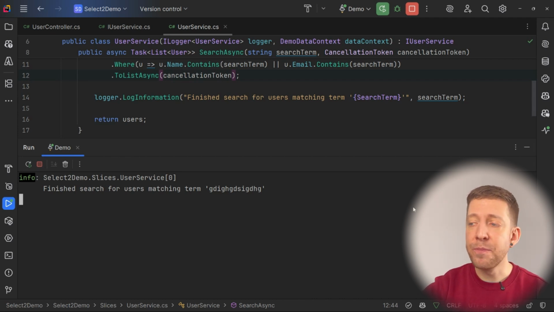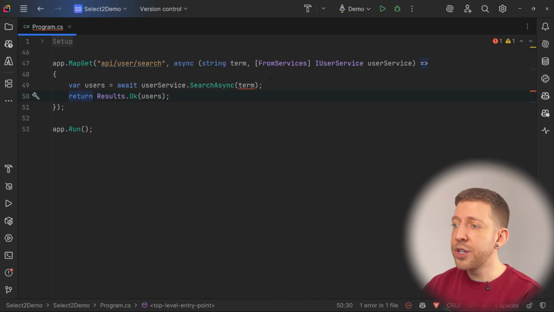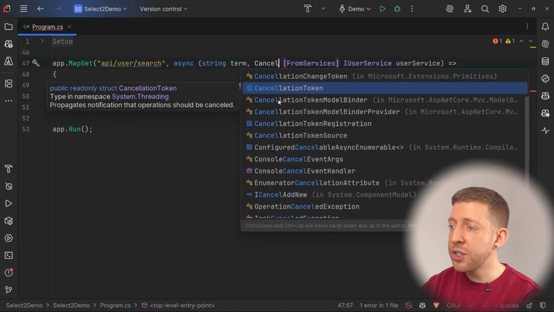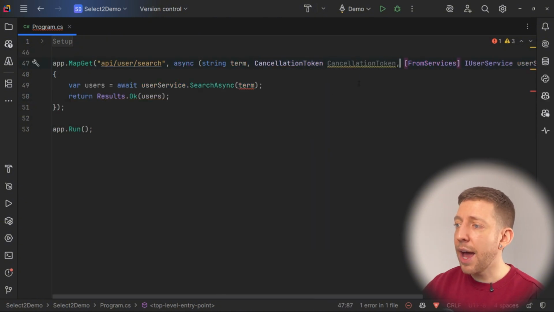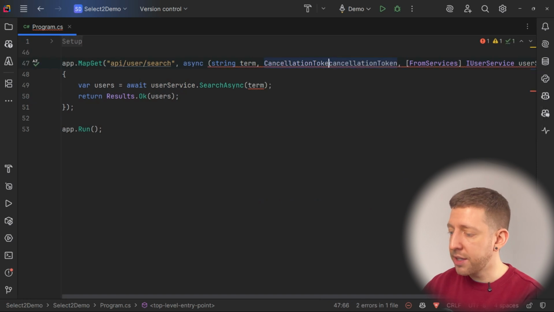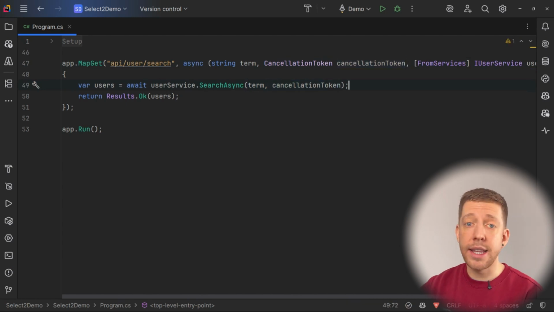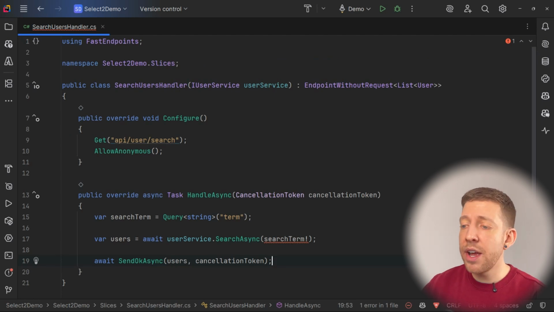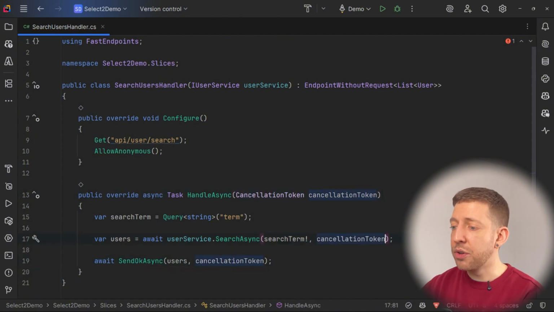And it's so simple. If you're using something like minimal APIs, it's just as easy to add that as well. I have the same endpoint set up here with the term, and I'm also injecting the IUserService to be able to do the same query we were doing before. But once again, you can just simply say CancellationToken and have that as a parameter in your request, and then simply pass that down to your service, and that will work in exactly the same way. And likewise, if you're using something like FastEndpoints, which I covered in my previous video, you'll already have a cancellation token being passed in as part of your Handle method, which you can then pass down to your service.